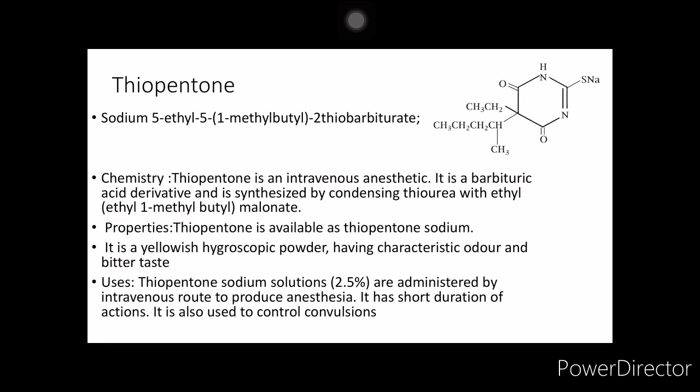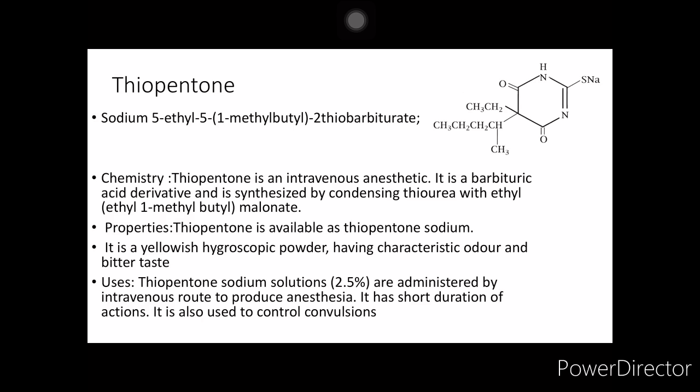And then we have thiopentone. As you can see the structure, we have the barbiturate and thiopentone. Thio is sulfur, so you have SNa, that is thiopentone. Now at position 5 you have one ethyl group and the other one is 1-methyl butyl group. So the chemical name of thiopentone is sodium 5-ethyl 5-(1-methyl butyl) 2-thiobarbiturate.